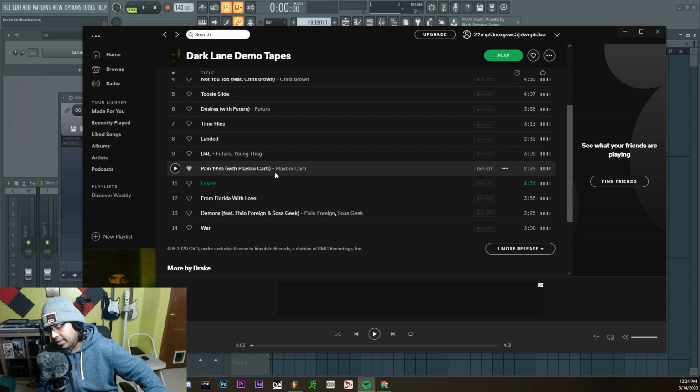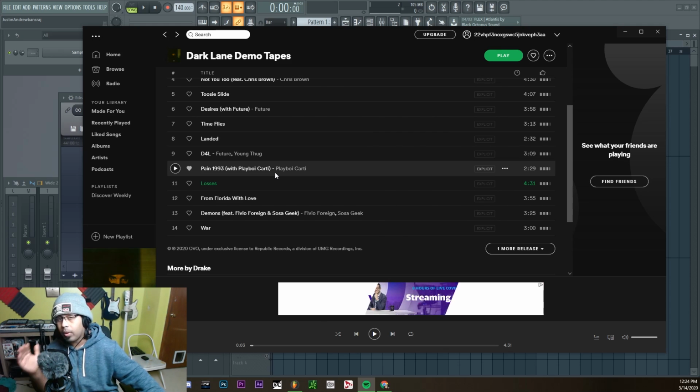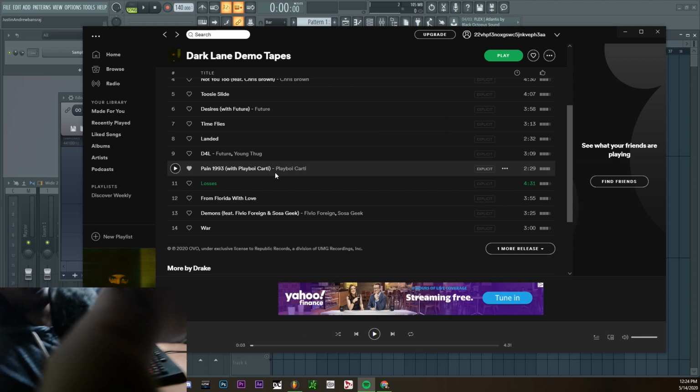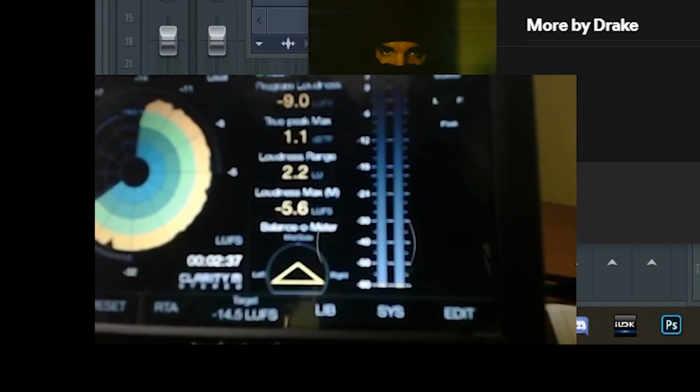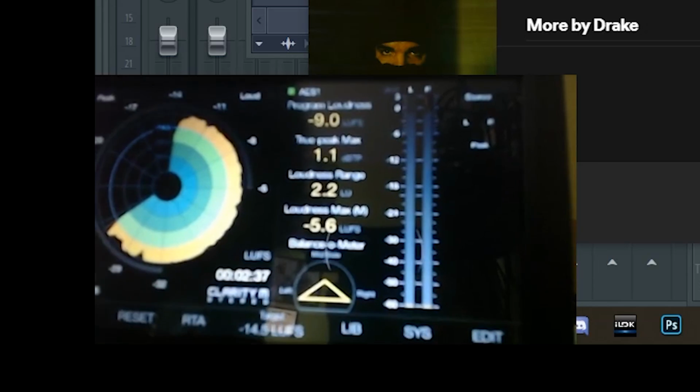So with Pain 1993 by Drake, this song was actually at -9 loudness units, and the true peak went way over +1. You can see it says program loudness -9. True peak is +1.1, which is super bad.